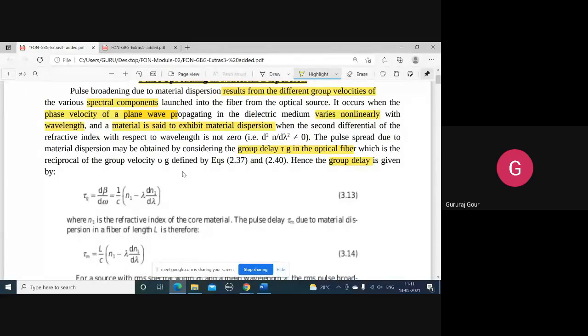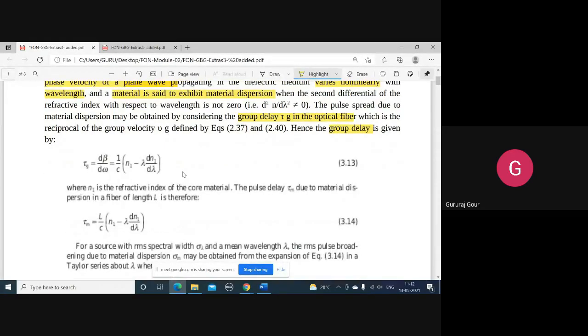So I am writing the group delay, the suffix g will indicate the group delay with respect to some group velocity Vg, with respect to one set of points. Like that, many sets will be there inside the plane wave. Let us consider one set of points having the same phase velocity or group velocity Vg now experiencing the delay, that is the group delay tau g, given by differentiation of the phase constant beta with respect to the radian frequency, that is omega.